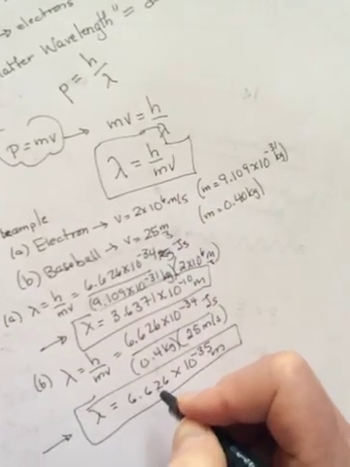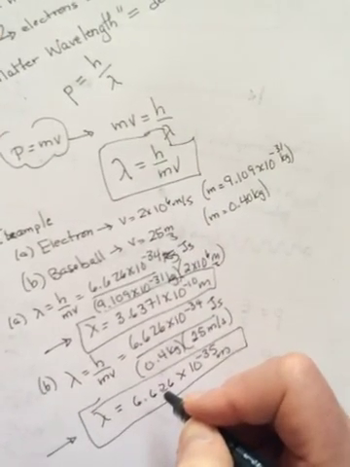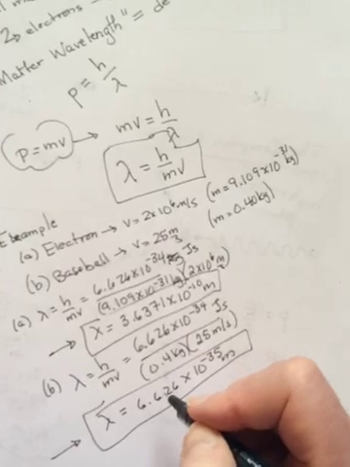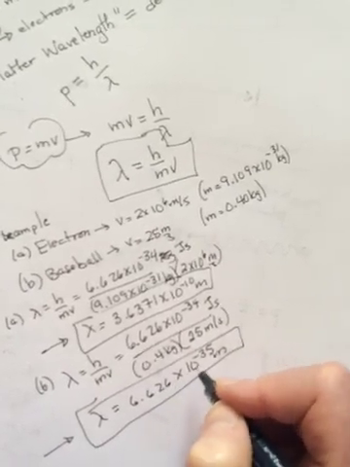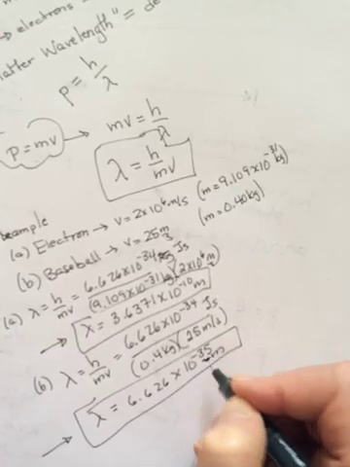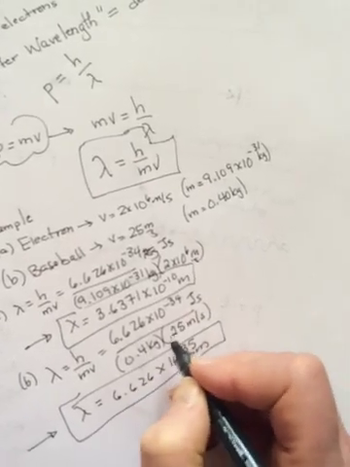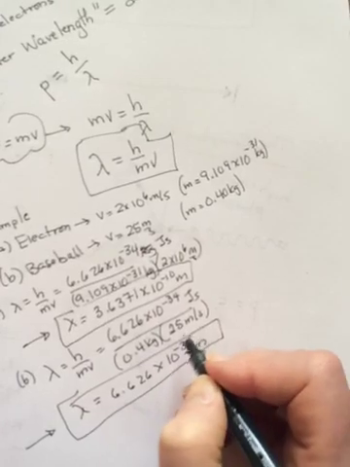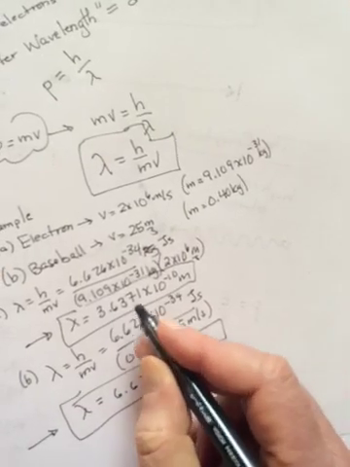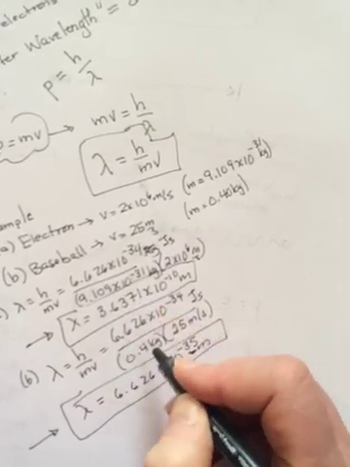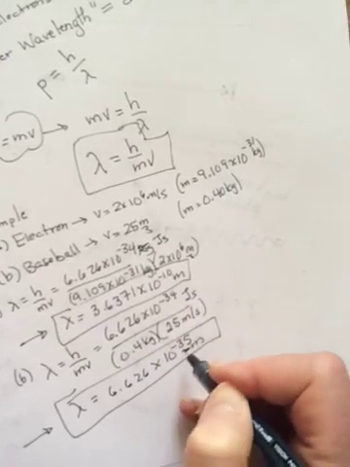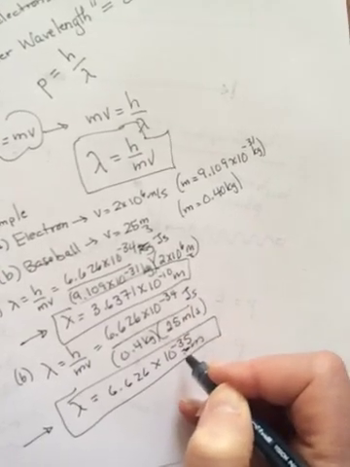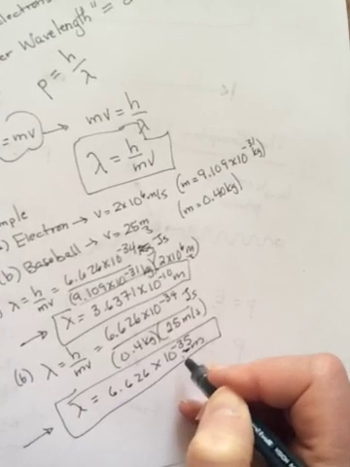You might say, well, if that's true, then how come when I throw a baseball or a football or a rugby ball or a basketball, I can't see the waveform? Well, the reason is in the math. Because a baseball, a football, a rugby ball, any ball weighs an awful lot more than an electron, and there's no way it can move as quickly. Look at the size of its wavelength, times 10 to the negative 35.